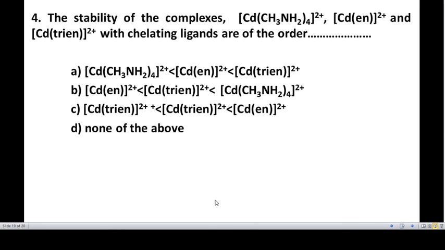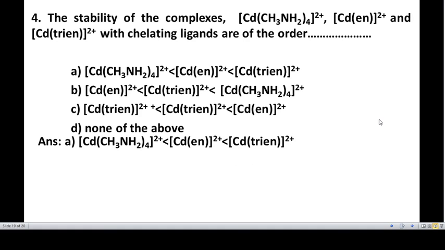And the stability of the complexes here for these complexes with the chelating ligands are of the order, option A, B, C and D is none of the above. So the correct answer is option A, because the chelation in this case is more and hence it will form a stable complex when compared to this.